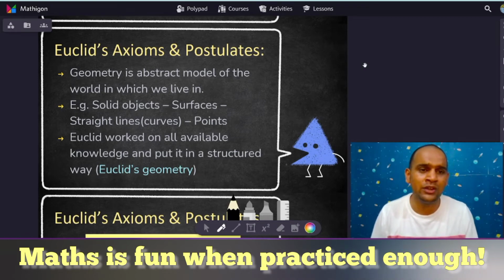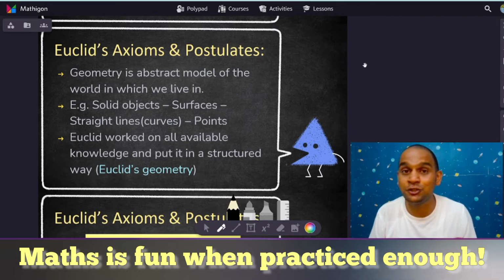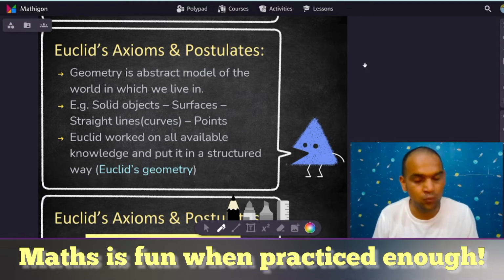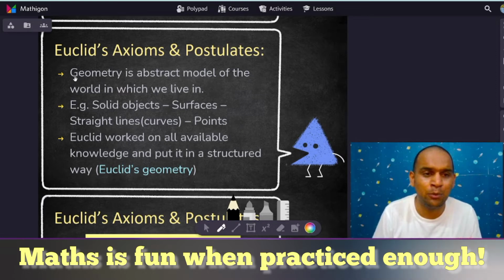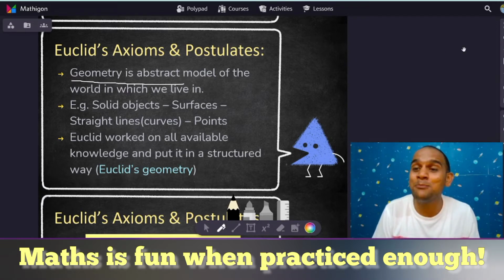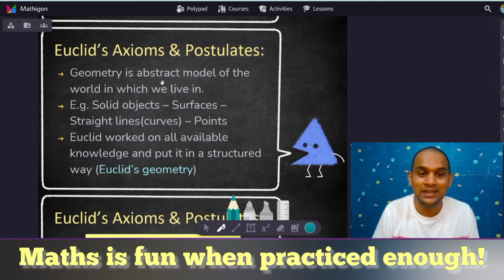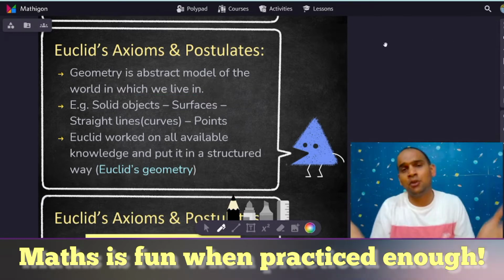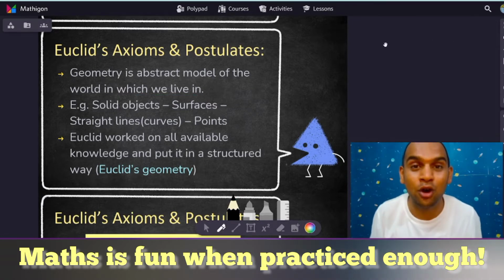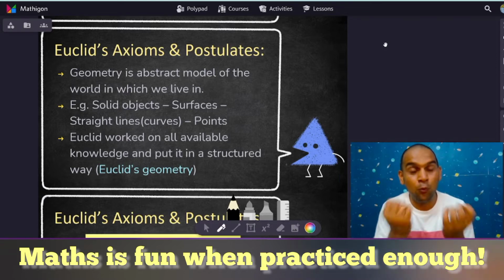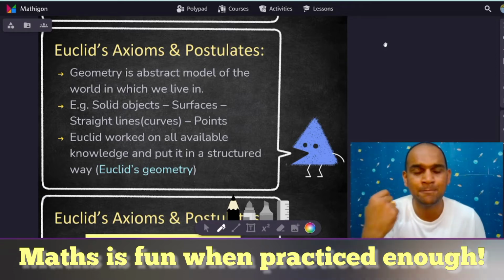And in that book, Elements, he gave a lot of definitions, a lot of principles, a lot of axioms and postulates, a lot of theorems, which gives us a very, very good idea about what geometry is. And in that book itself, there's a very, very important sentence: geometry is an abstract model of the world which we live in. Yes, that is a very, very meaningful and powerful statement. Whatever we have observed in the world, we have put it in the form of a concept. Why do we need that concept? Let's discuss that for a while.